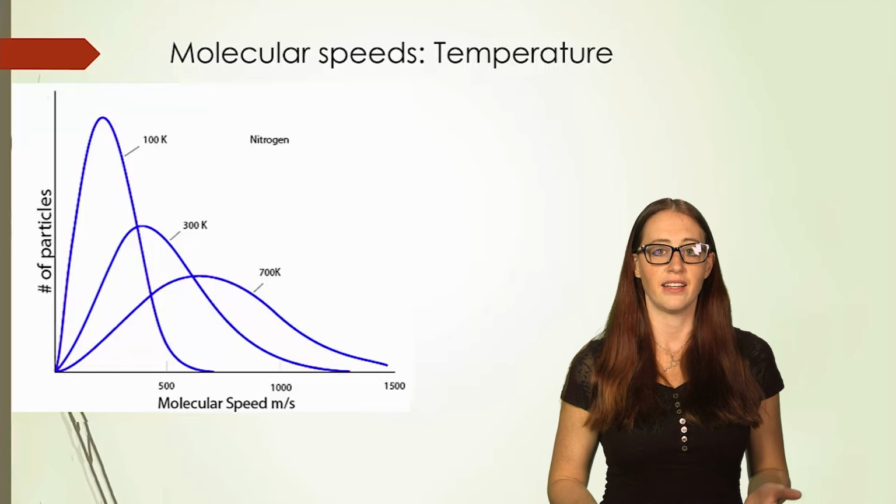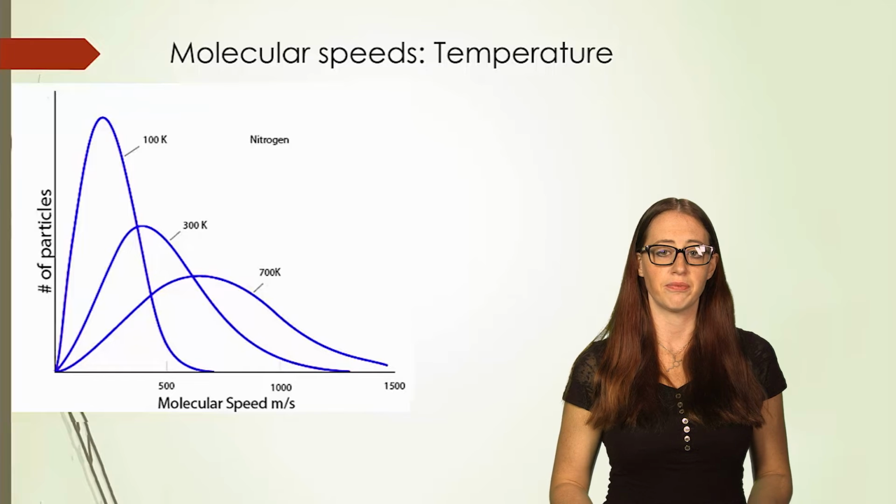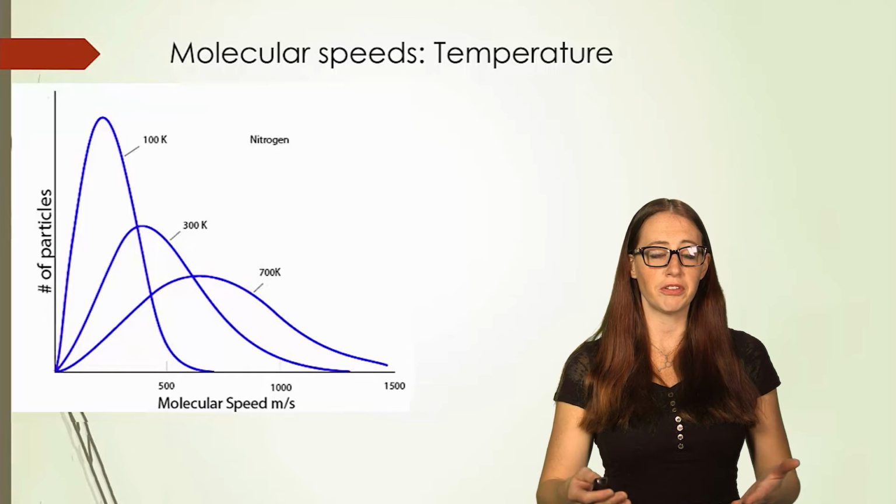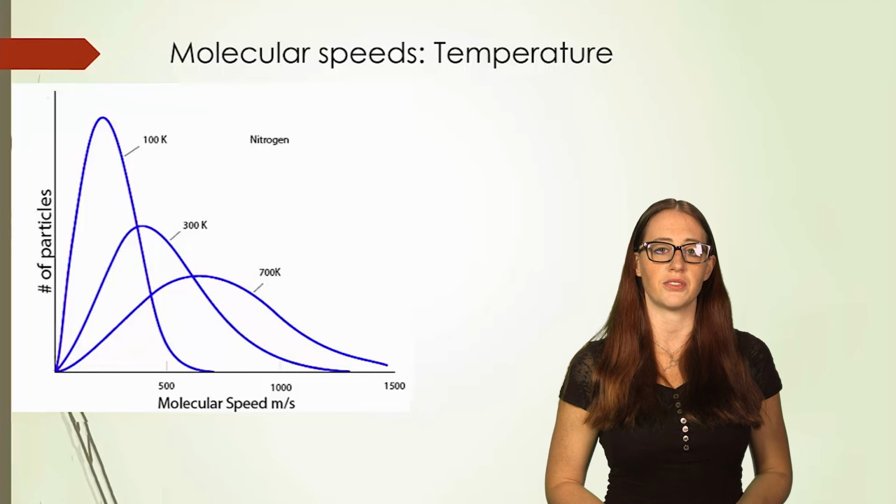And of course, lastly, the 700 Kelvin graph. That one's even wider and it has a faster average molecular speed, which if you follow the peak down is around 600 meters per second.